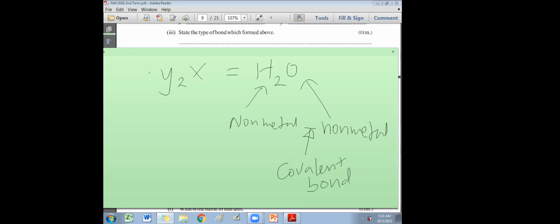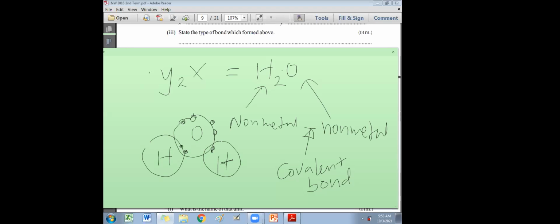Covalent bond. Now remember, I'll give a short note for this also. It becomes covalent because the valence electrons are shared between those atoms. So if you draw the diagram here, it's like this: oxygen at the center, then two hydrogens here. Here you have two electrons, here you have two electrons, then here you have two lone pairs. That's how you get this. Okay, so that is the correct answer. Type of bond, covalent bond.